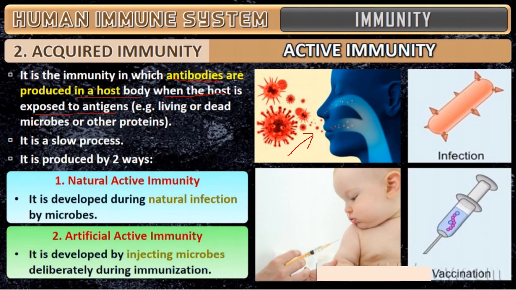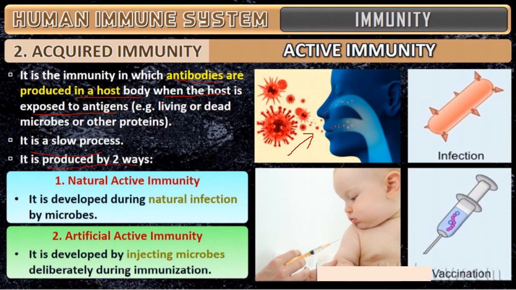Sometimes a bacteria or virus enters, and even if you don't go to the doctor, you drink hot water and in 3 days it is cured. How? The body is already vaccinated, so immediately it produces the antibodies and throws out the microorganism. That's why it is a very slow process, but it is produced in two ways.